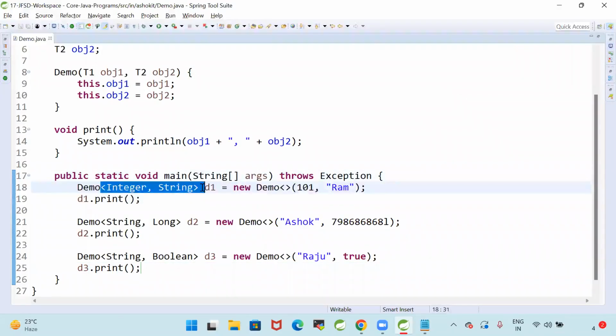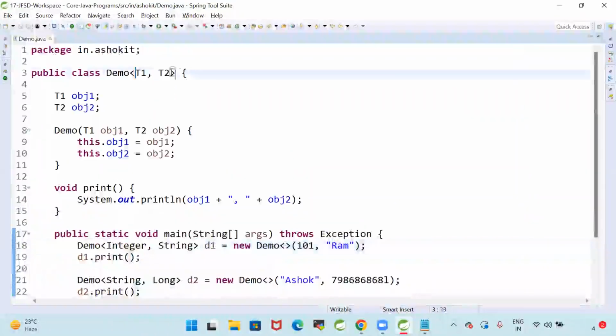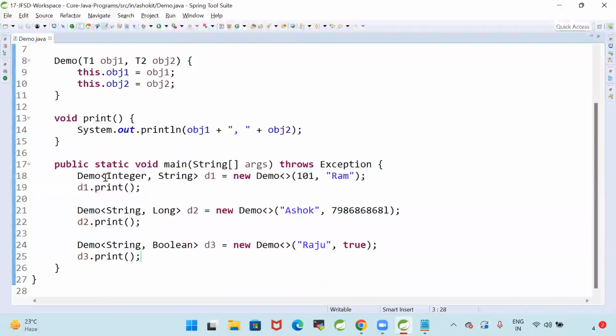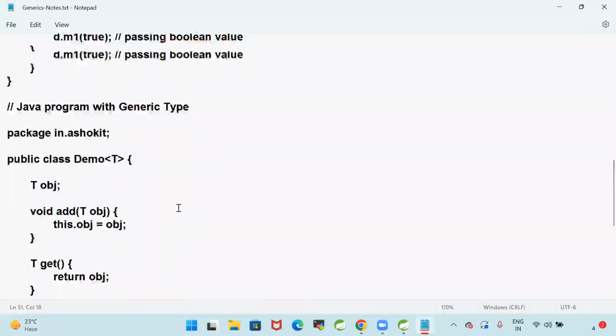I'm defining the generic type. What type of data do you want to store in the demo? I'm defining that by using generic. The demo class has a type. What type of data do you want to store? I'm defining that by using generic. Generics are used to achieve type safety.